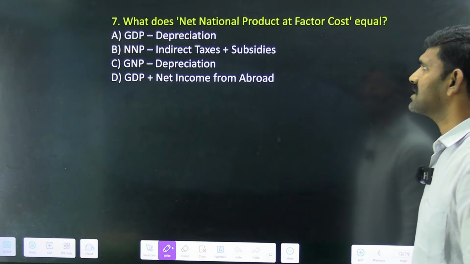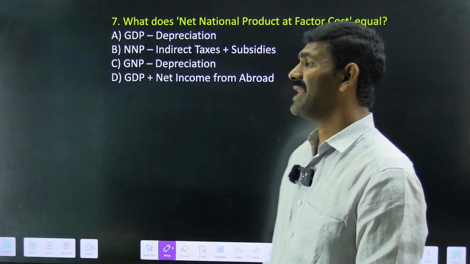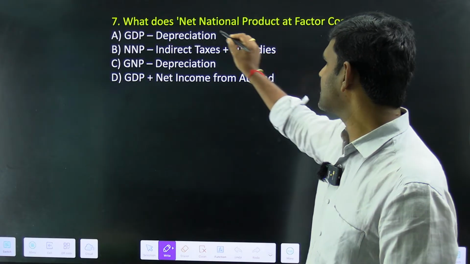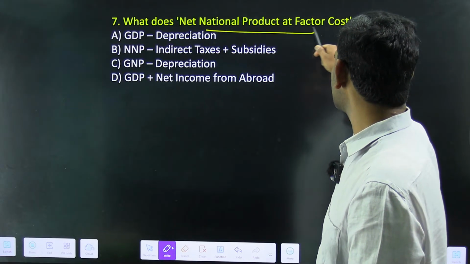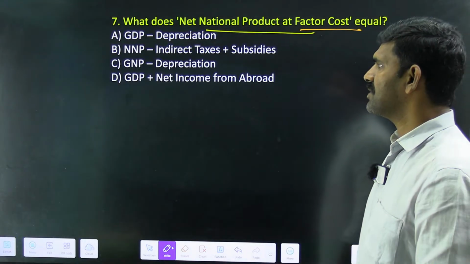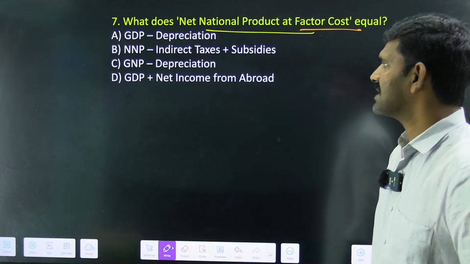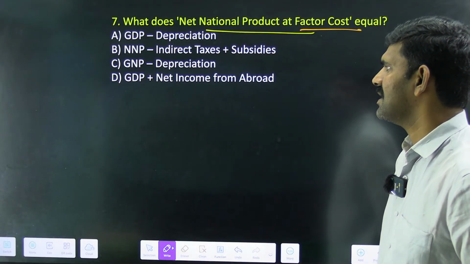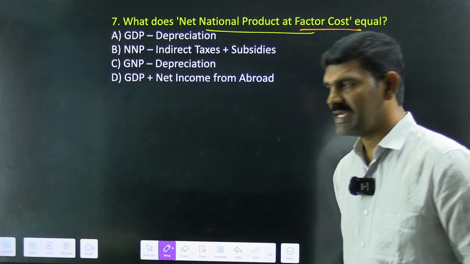What does net national product at factor cost equal to? Two things you have to take into consideration: one is the NNP, the other is factor cost. The options are: GDP minus depreciation; NNP minus indirect taxes plus subsidies; GNP minus depreciation; GDP plus the net income from abroad. Which is the right equation?